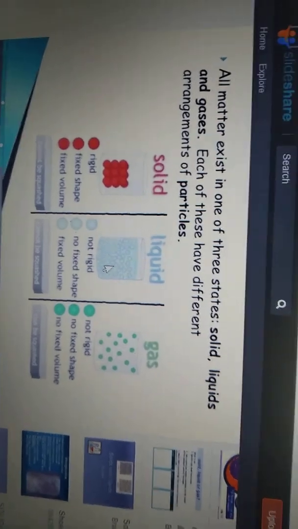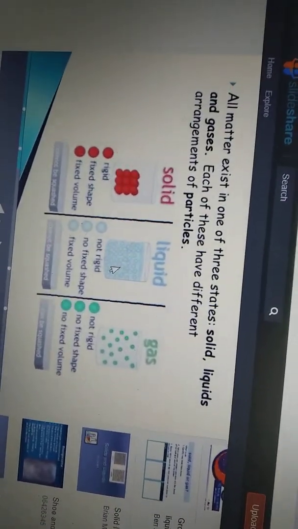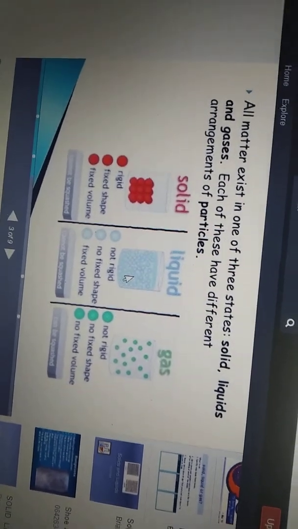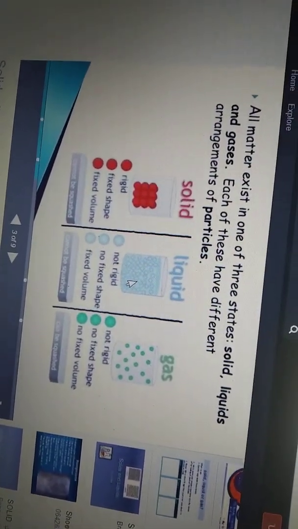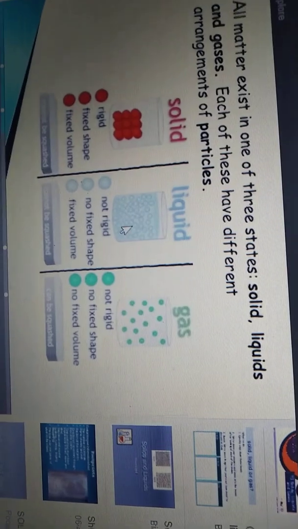You know the properties of solids, liquids, and gases. Solids have fixed shape, fixed volume, and they cannot be compressed. If you take a suitcase, glass, or anything, these are examples of solids; they cannot be compressed. Properties of liquids: they have no definite shape, but they have a definite volume because they take the shape of the container. They can be compressed slightly. Gases also have no definite shape and no definite volume. They can be compressed. These are the arrangements of molecules in solids, liquids, and gases.